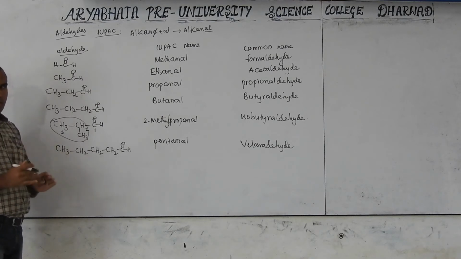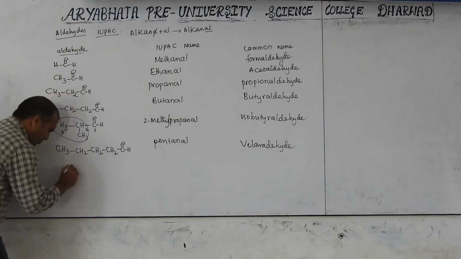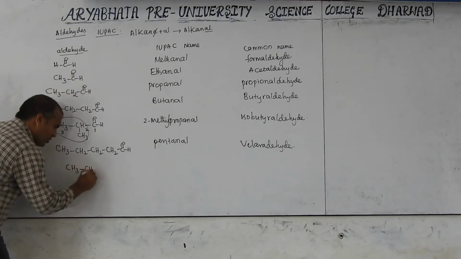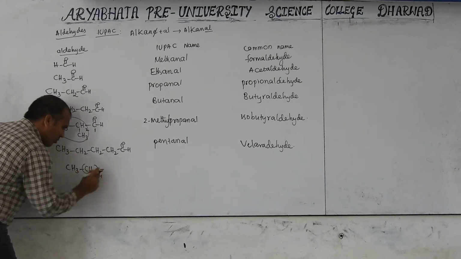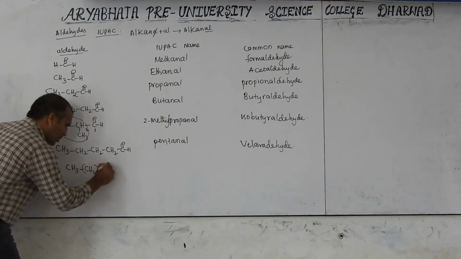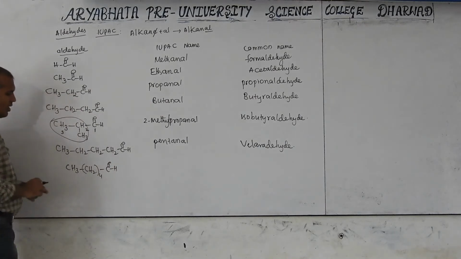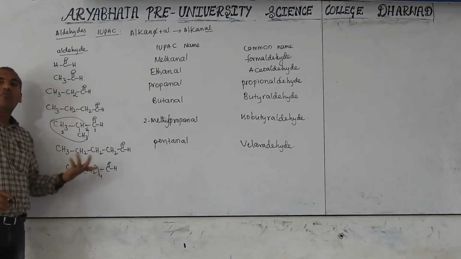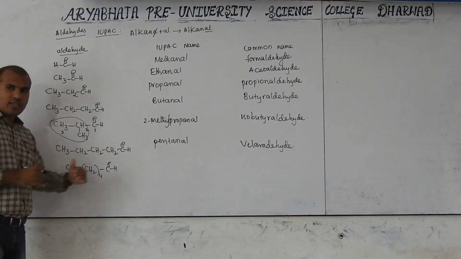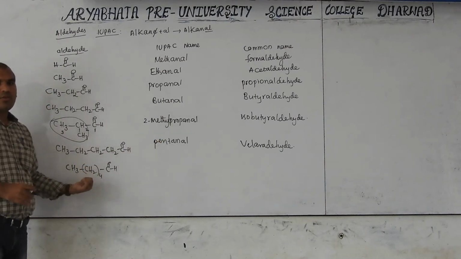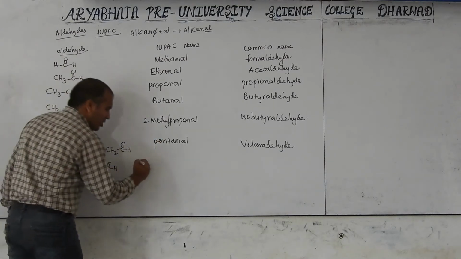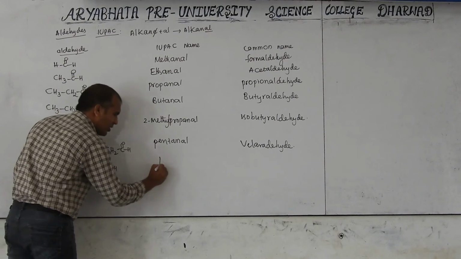You can try yourself. Now with 6 carbon: CH3, CH2 4, 1, 5 here. So what is the meaning of this? How many CH2 are there? 4. Instead of writing CH2, CH2, CH2 all together, we can write like this. Then total a normal chain.